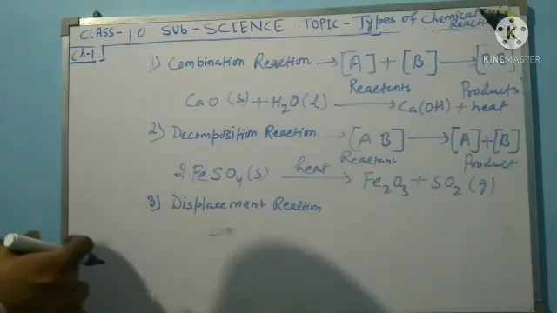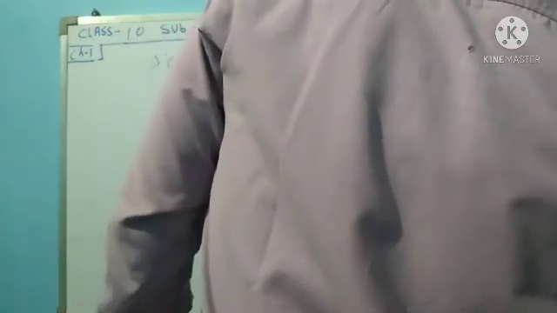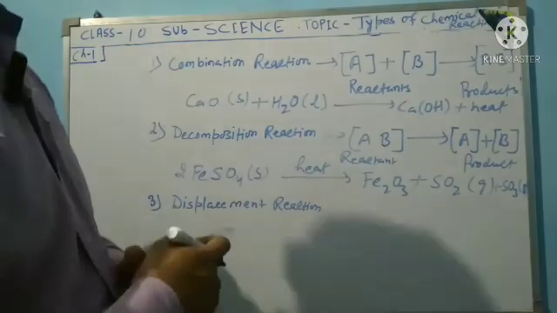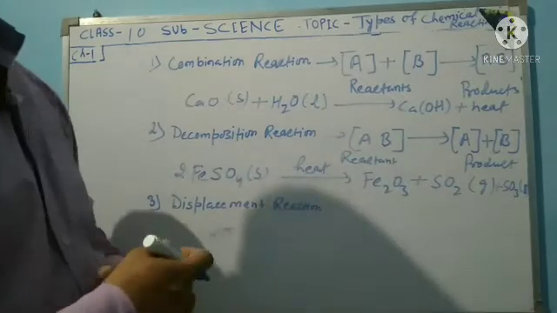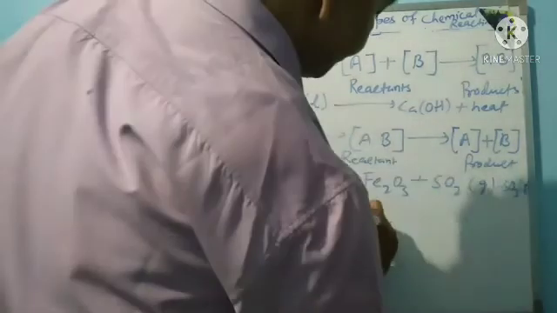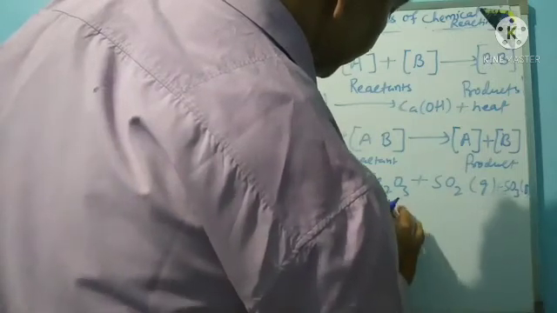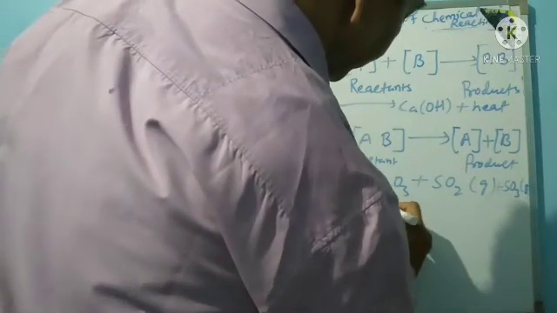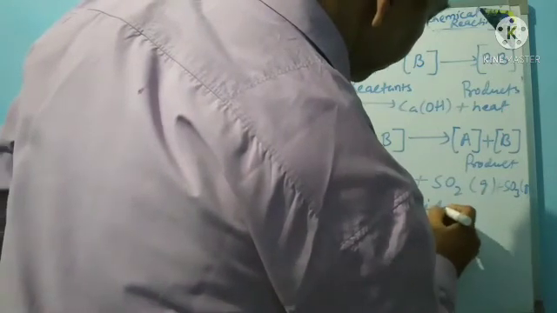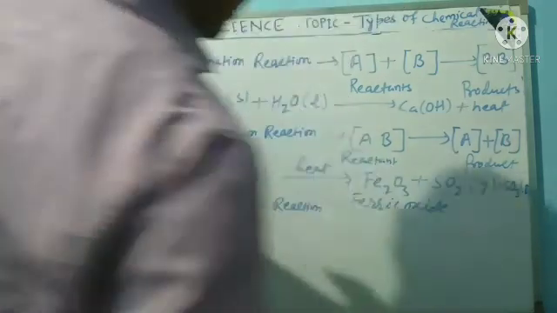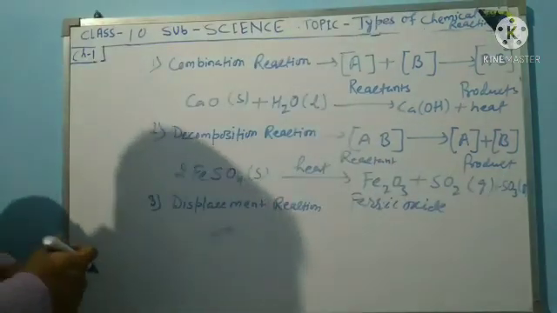Fe2O3 is ferric oxide and FeSO4 is ferrous sulfate.